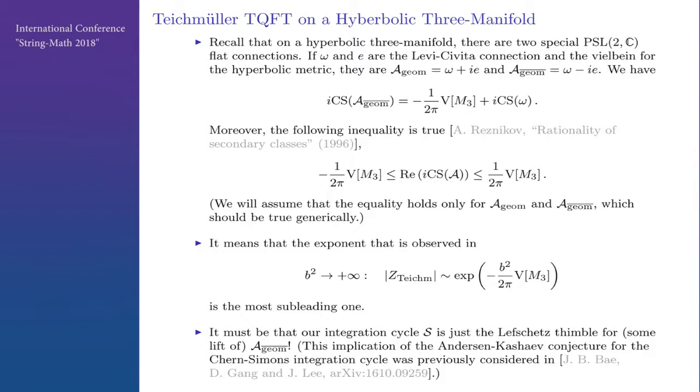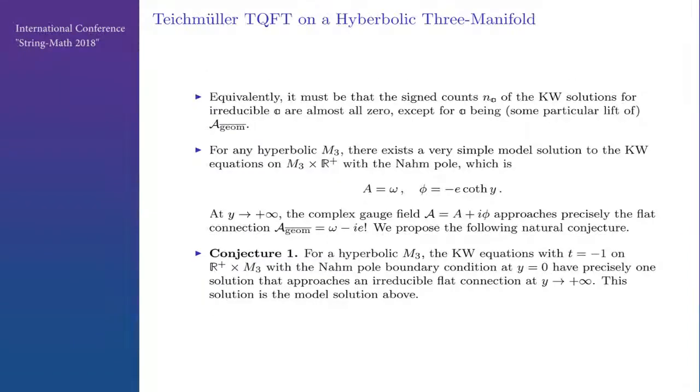I will assume that the equality holds only for these two special connections, which should be true generically. All this means that the exponential that we see in the Teichmüller partition function is the most subleading one. So if this integration cycle S contained any critical points besides the conjugate geometric critical point, we would not see this exponent. So it must be the lift, in fact a unique lift, of this connection, because there are no oscillating prefactors. This implication of the Andersen-Kashaev conjecture for the integration contour was considered before. So equivalently, it must be that all these n's are 0 except 1 for the conjugate geometric connection.